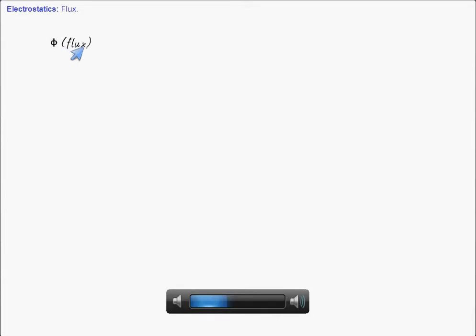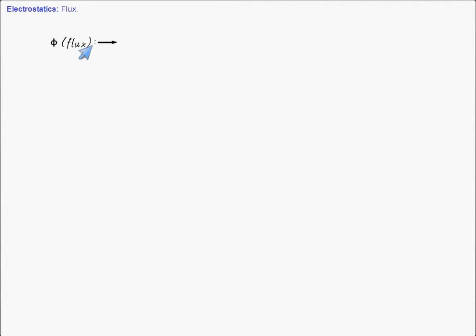Let's understand what is the meaning of flux. The term flux refers to something which is flowing.